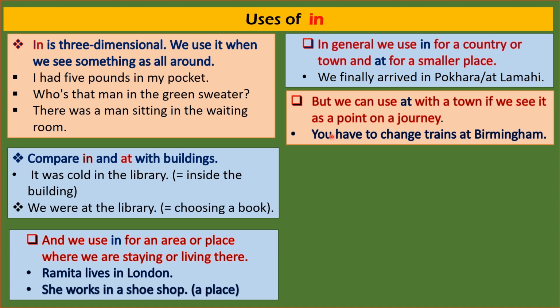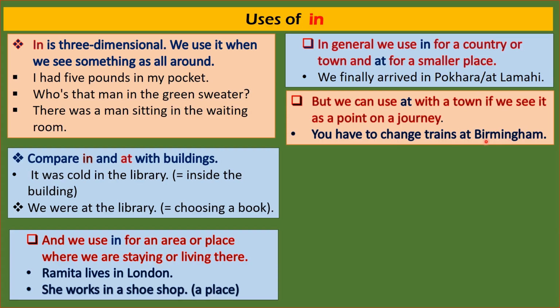For example, we have to change trains at Birmingham. We are going somewhere and Birmingham is the place where we change trains. Birmingham seems a point for changing trains here, so we use at for Birmingham. Although it is a big city, we use at before Birmingham.